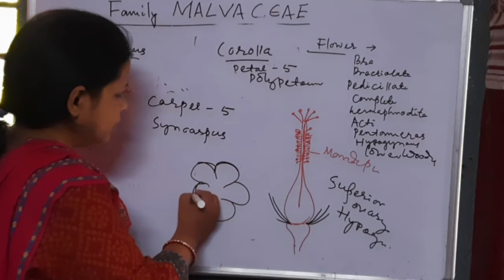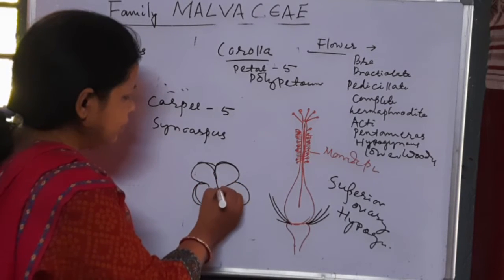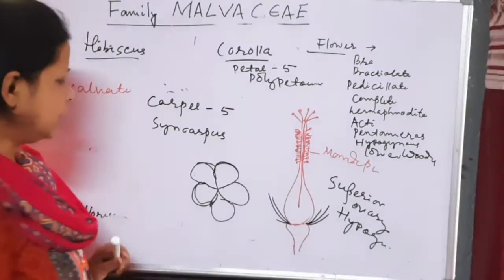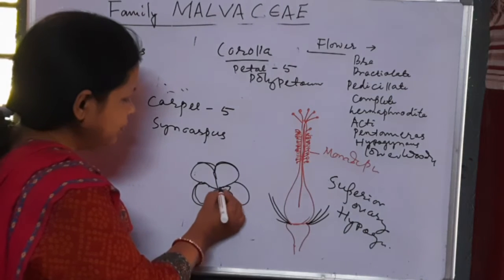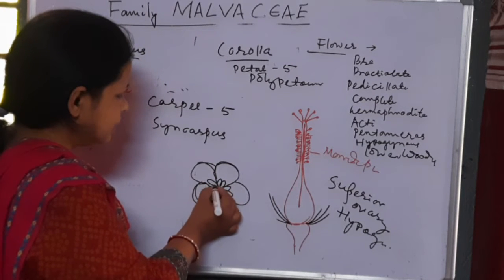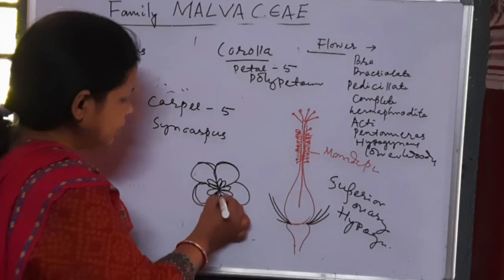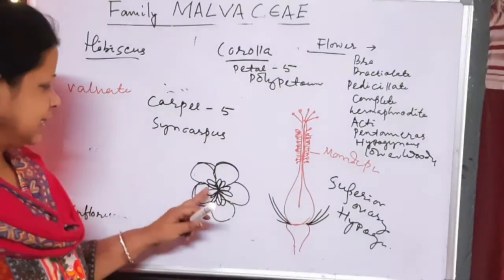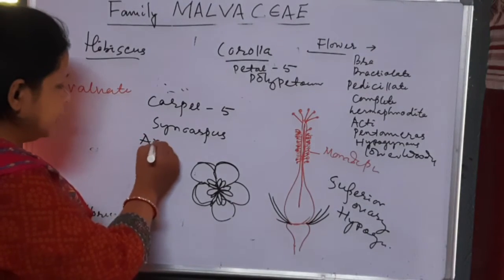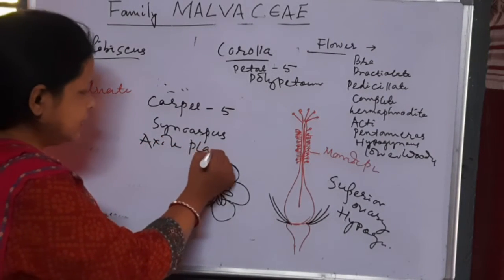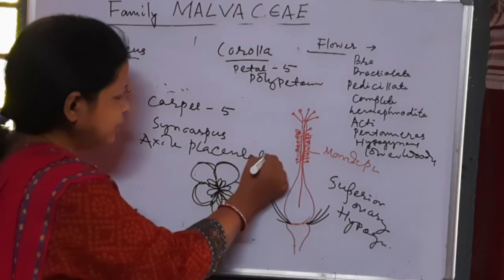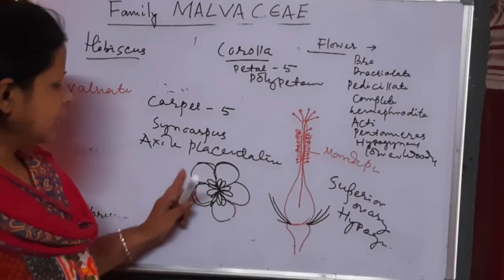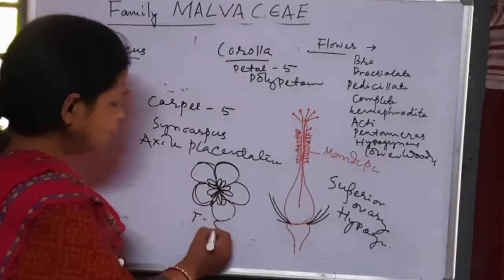And it is divided into 5 locules or pentalocular, and the ovules are in the axil of the ovary. So this is axile placentation. Placentation is the arrangement of ovules inside the ovary. So this is axile placentation, and this is the TS of ovary.